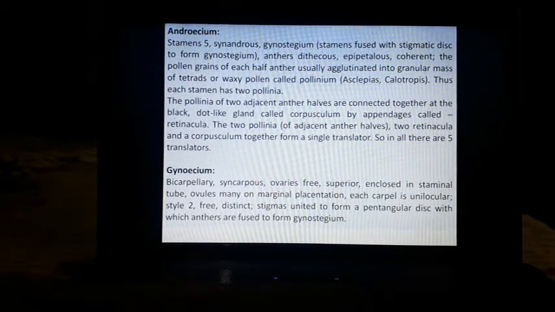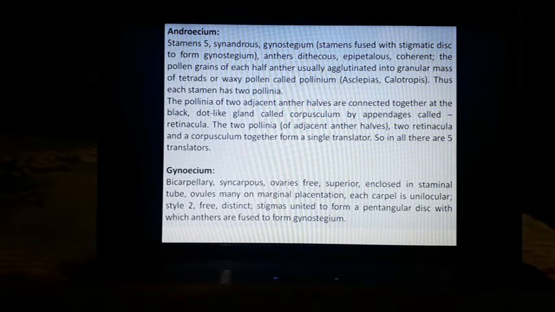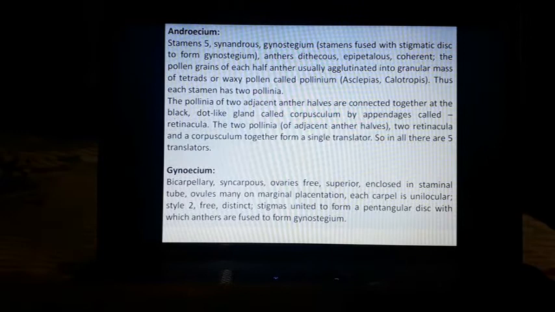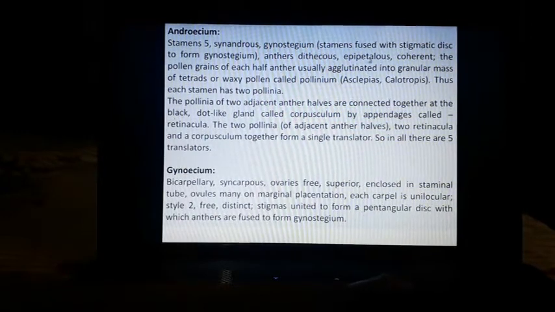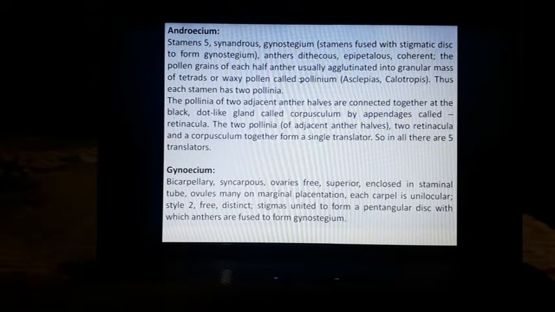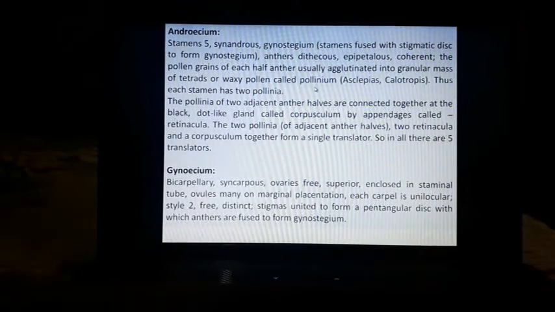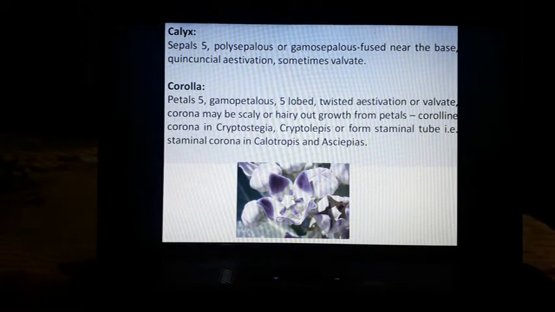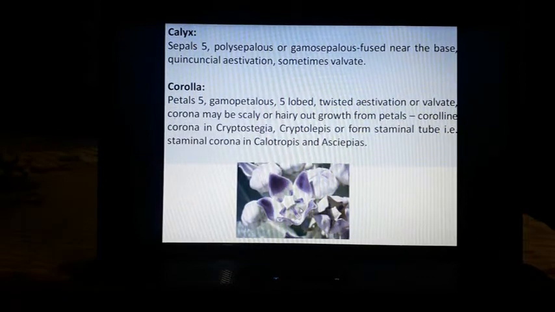Stamens are 5. Gynandrous means these are fused to form the gynostegium. Anther dithecous. Epipetalous means these arise from the petals. Coherent, the pollen grains are agglutinated into a granular mass which forms the pollinium. 5 pollinia are there. Here the 2 groups of pollinia are present. It means at the 5 angles, 5 pairs of pollinia are present.